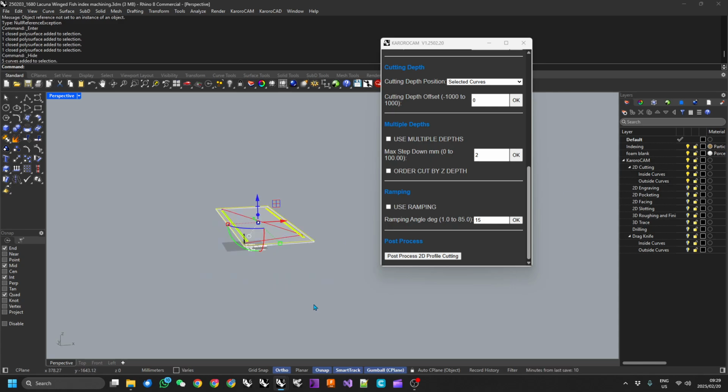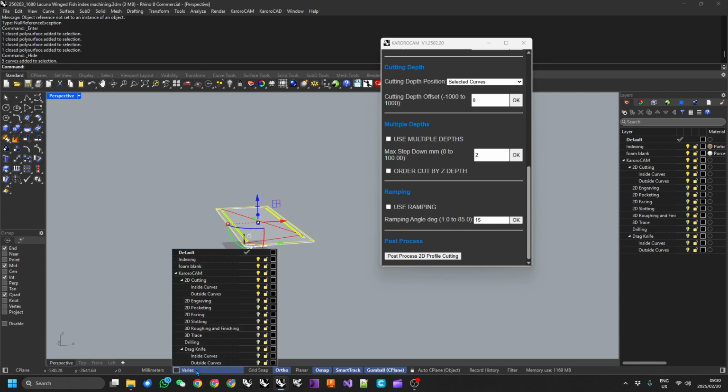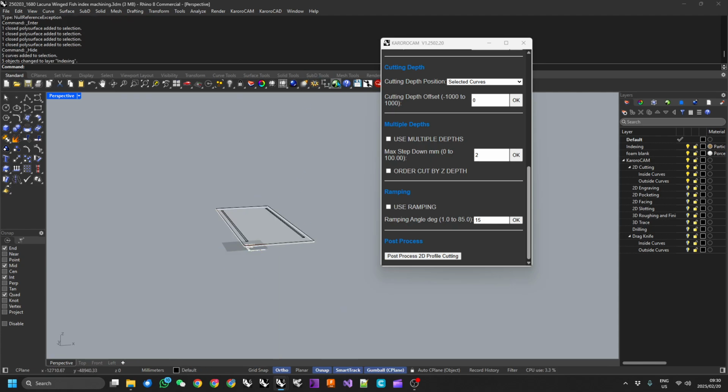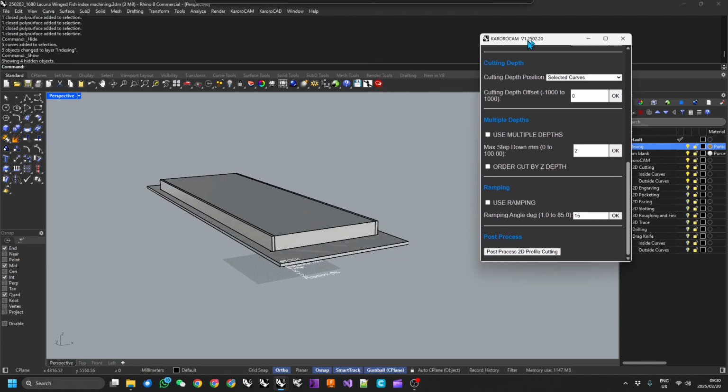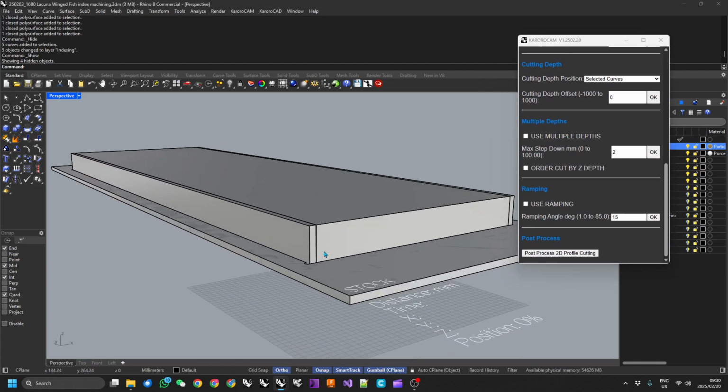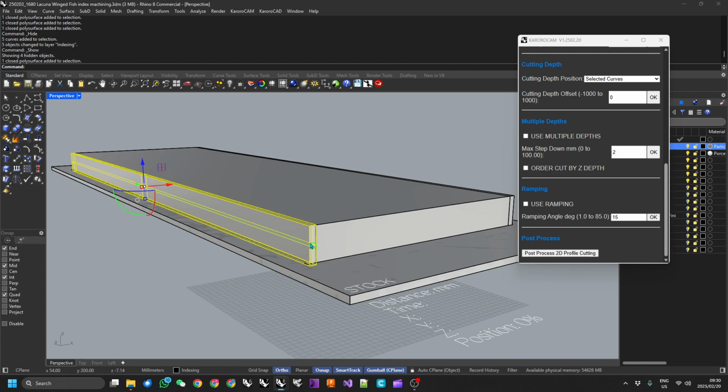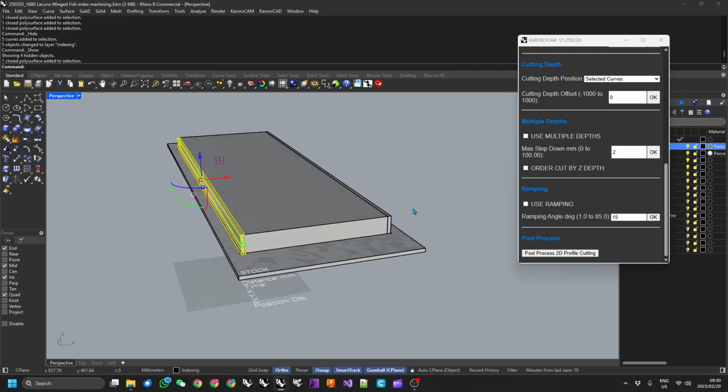Now I'm going to take all of those curves and shift them off to our indexing layer, and I'm going to unhide the rest of the objects. One of the things we ended up doing was cutting these side rails on the CNC, not on the table saw as we originally intended.